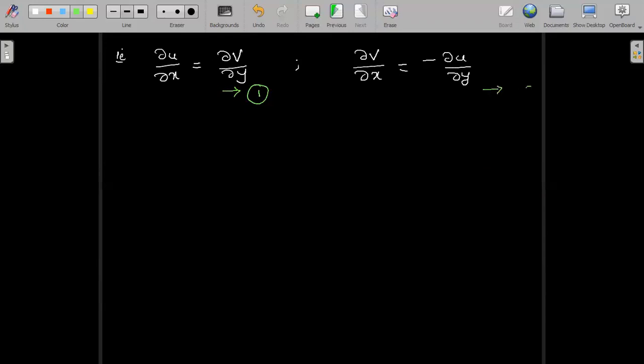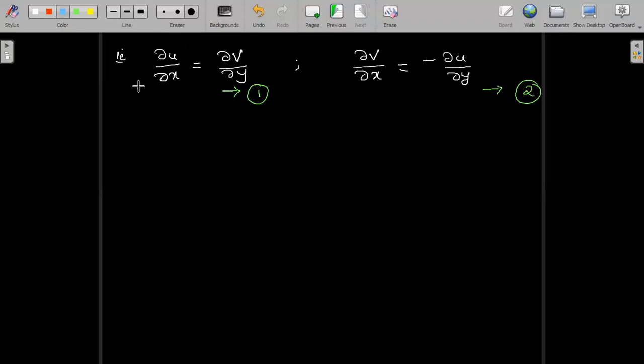Now our aim is to obtain the harmonic function. That is, I have to prove u is harmonic and v is harmonic. So we need to prove uxx plus uyy is equal to 0 and vxx plus vyy is equal to 0. The short forms I am using for the partial derivatives of u and v. Dou square u by dou x square plus dou square u by dou y square is equal to 0. That is, the real part is said to be harmonic. Similarly, to say the imaginary part is harmonic, that is v is harmonic, we need to prove dou square v by dou x square plus dou square v by dou y square is equal to 0.